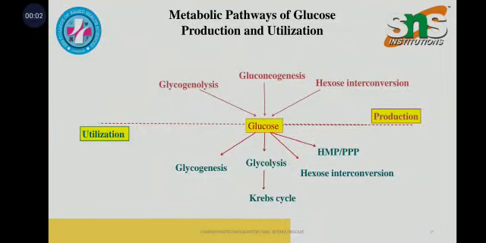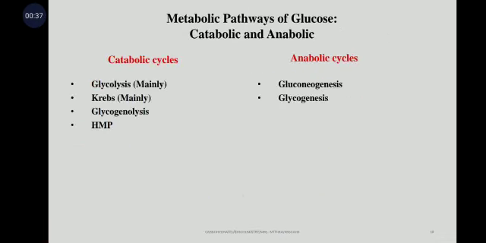Everyone, today we are going to see the topic glucose metabolism. There are two main sources of glucose: one is production and another one is utilization. In production, three processes take place: glycogenolysis, gluconeogenesis and hexose interconversion, whereas in utilization it undergoes glycogenesis, glycolysis, which then leads to Krebs cycle, hexose interconversion and HMP pathway.